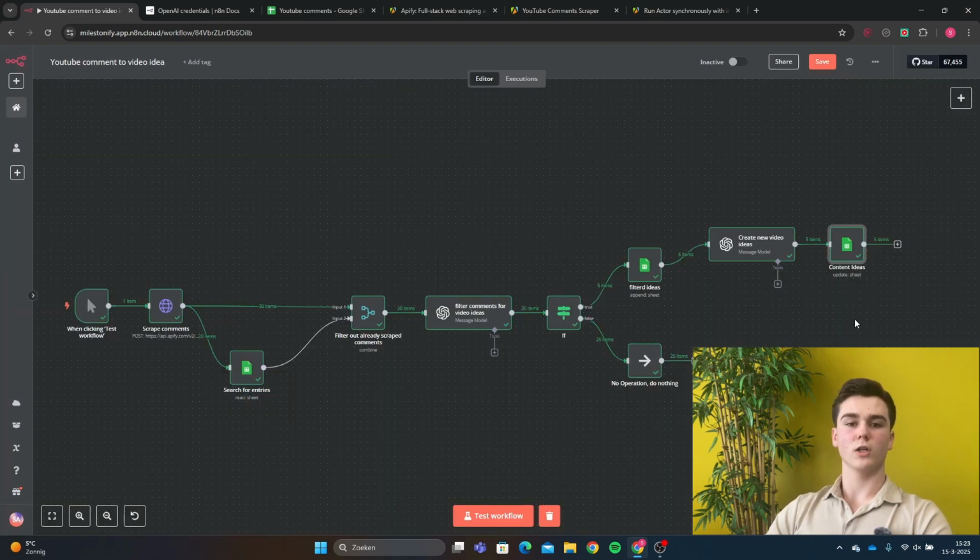This workflow will also be free to download. The only thing that you have to do is go into our description, download the n8n workflow, go into your n8n, import it with the 3 dots, then you will press import file. You will drag the file that you've just downloaded from our description into the file that you have to import, and then the workflow will be visible. Then the only thing that you have to do is refresh all of the data fields with your data, and then the workflow is ready to go.